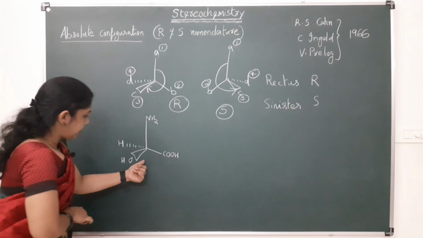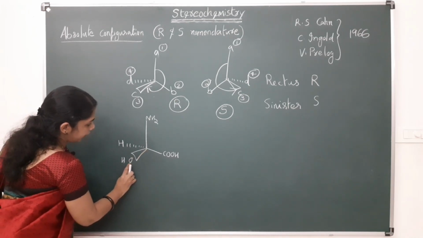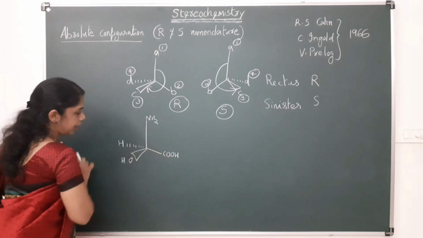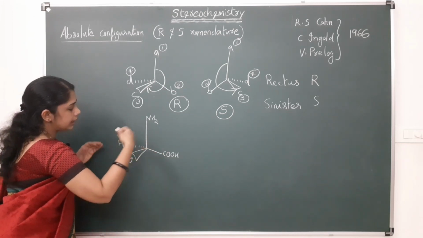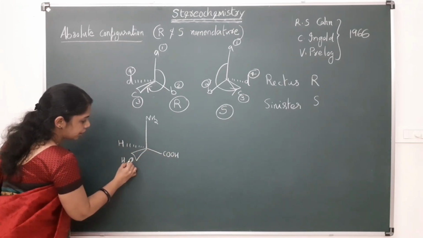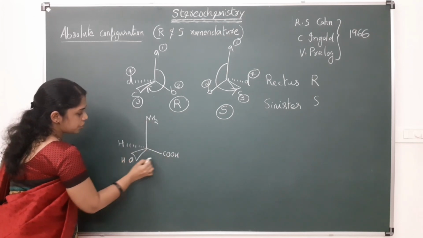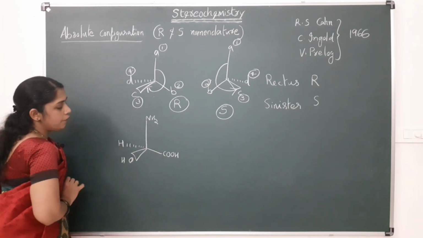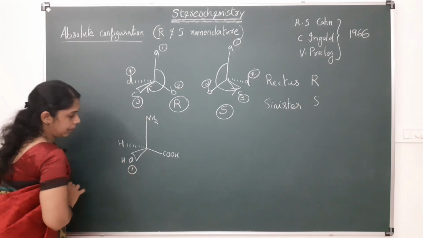Look at this example. Here is a chiral carbon with OH, COH, NH2 and hydrogen. When we compare the different groups in terms of atomic number, this carbon is attached to oxygen here, to carbon here, to nitrogen here. So, oxygen, carbon, nitrogen and hydrogen, which is having the highest atomic number? Oxygen. So, this will get higher priority.